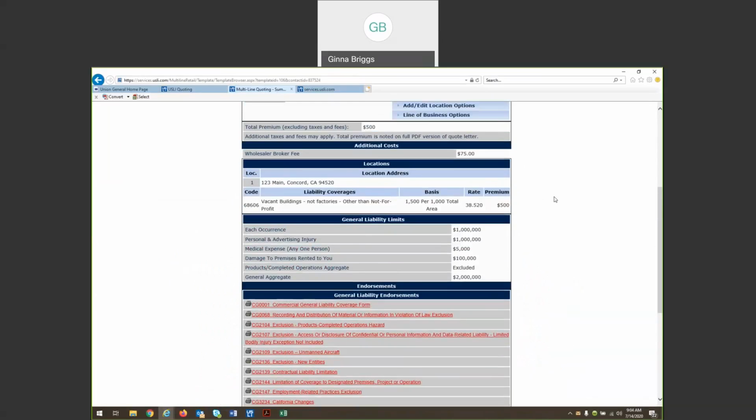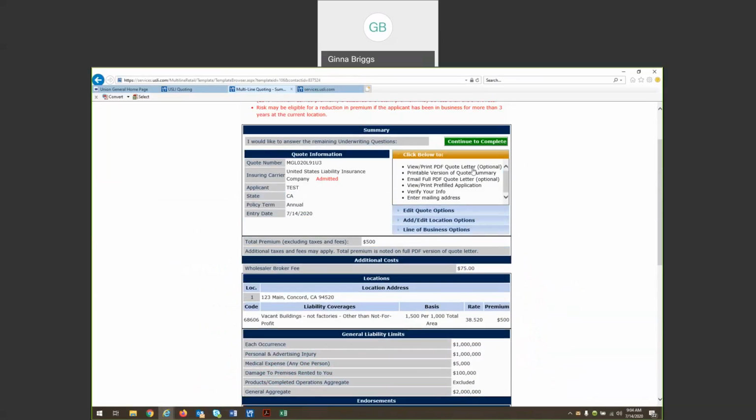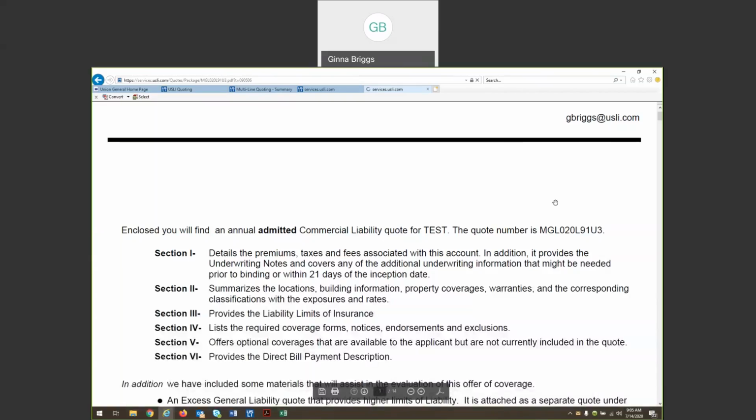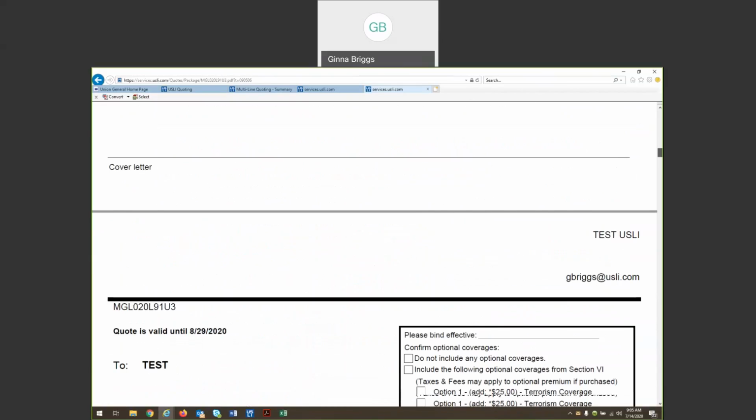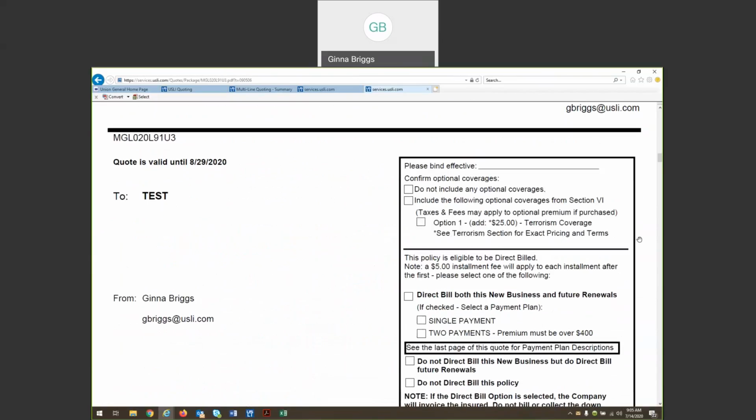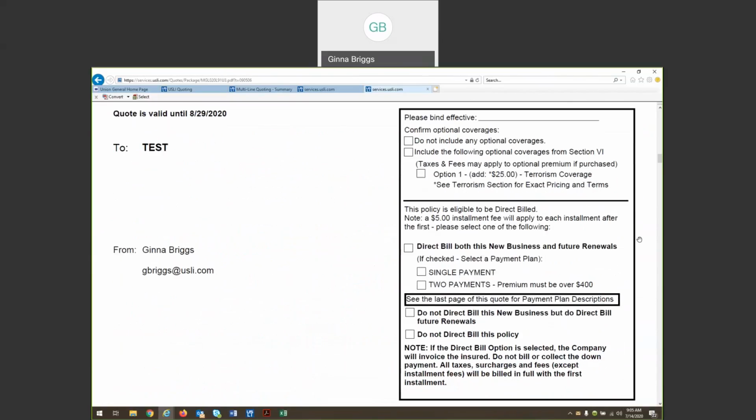Probably the most important part of this screen is this option here, which is click below to. These are hyperlinks as well. So you can view that full quote letter. You can print it off right from this platform here. I do like to note that this is a full professional bindable quote letter. This is the same quote that you would receive from an underwriter in-house at USLI.